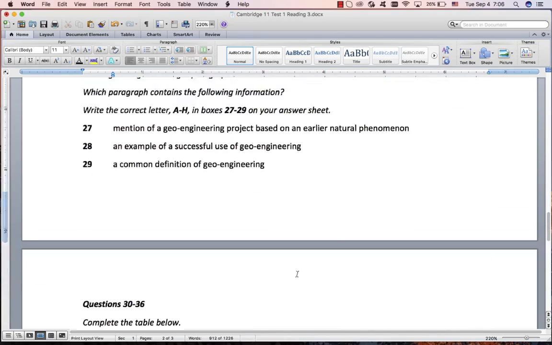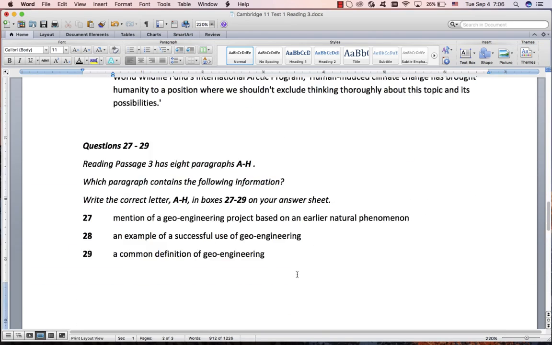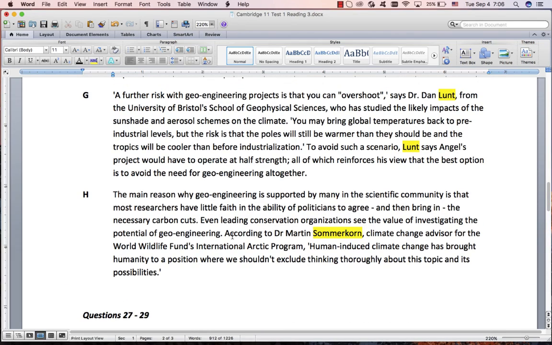Now you don't need to start with the first one. What I would do actually, if you look at these, Sommerkorn is right at the end. It's only this sentence that Sommerkorn says. There's nothing before about Sommerkorn. We know that because they say where he works. So I would try and solve this one first.